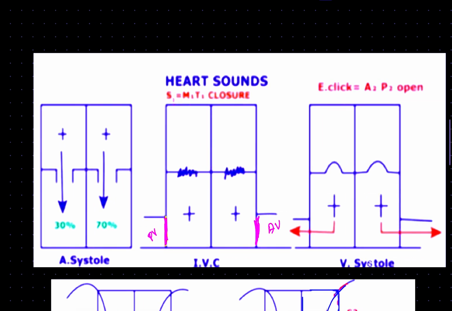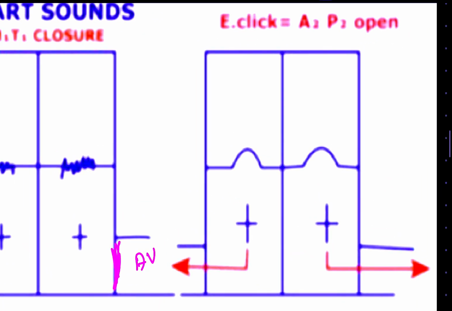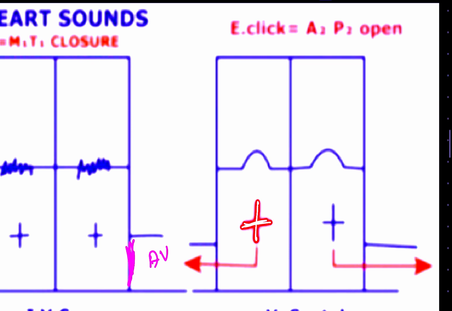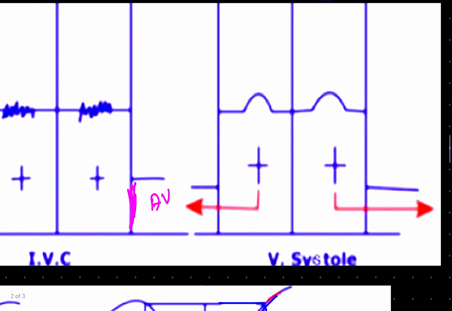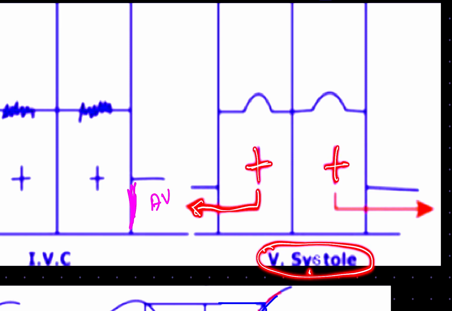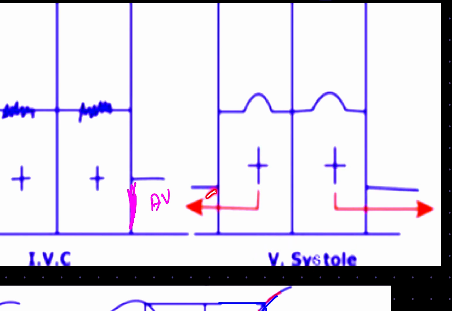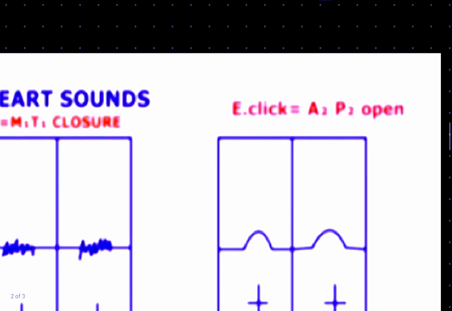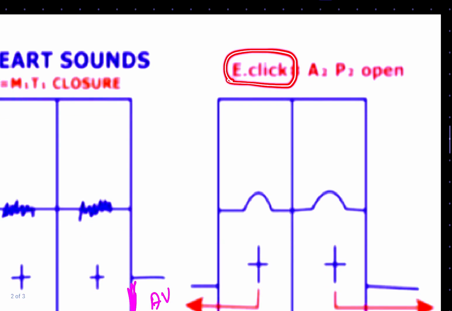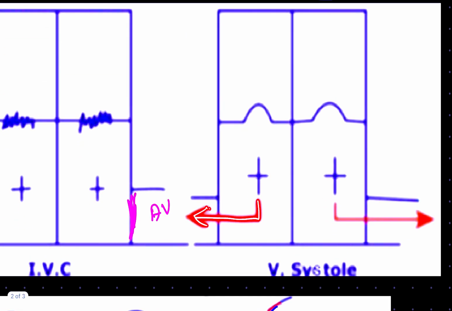Now let's move into another diagram. In this diagram, we can see that there is excessive contraction within the ventricle. This phase is our ventricular systole, ventricular contraction. Because of excessive contraction, there will be opening of this pulmonary valve, and our aortic valve is also open. Because of the opening of these two valves, there is another sound, our ejection click. Ejection means ejecting blood out of our heart, so the name is ejection sound.